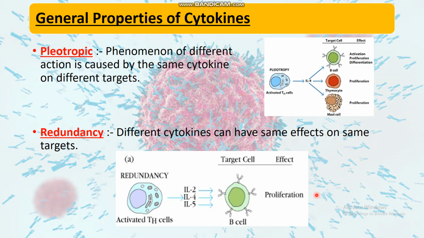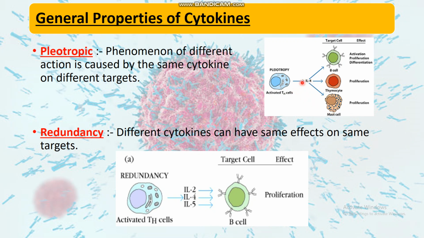General properties of cytokines are shown below. First of all, the property which comes is pleiotropy. Pleiotropy is when different actions are caused by the same cytokine on different targets.